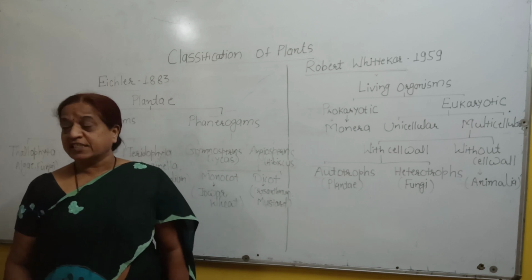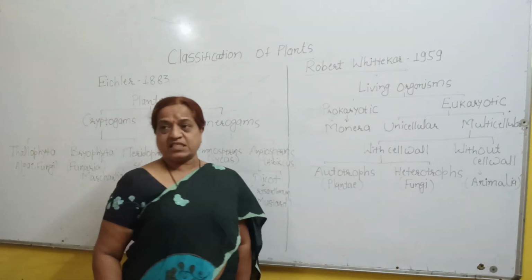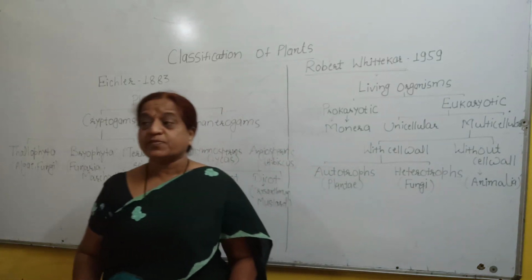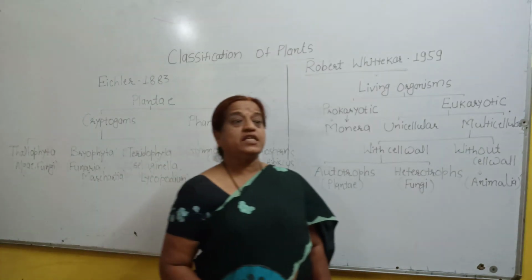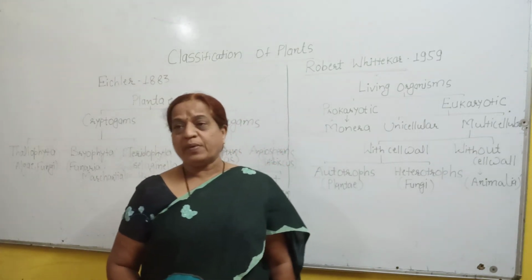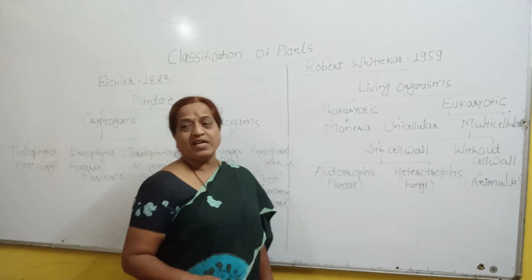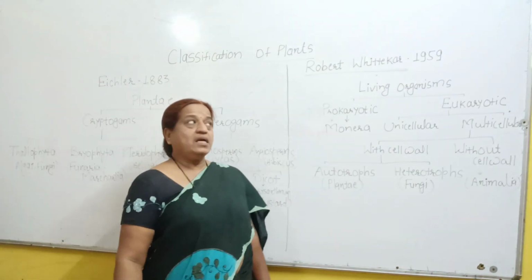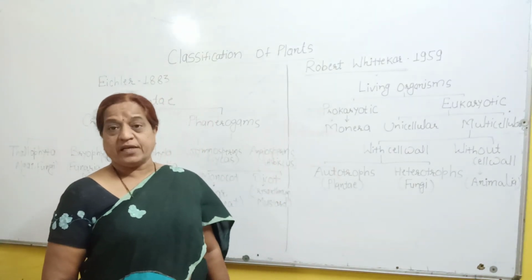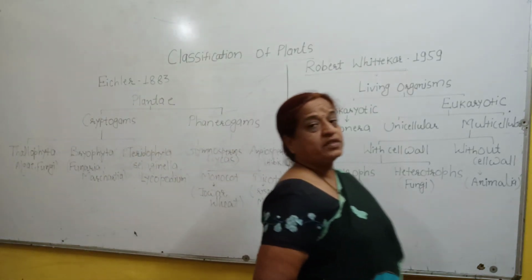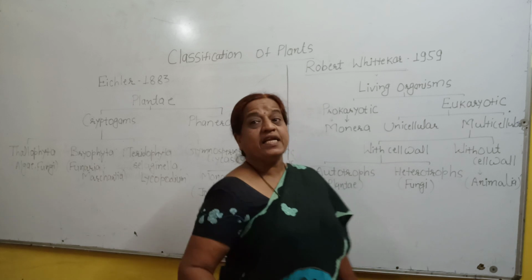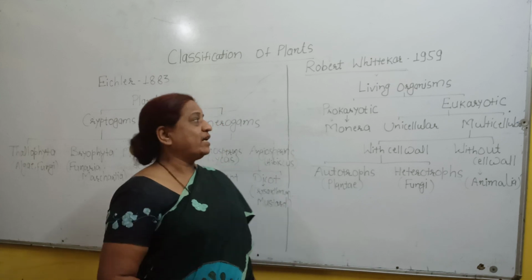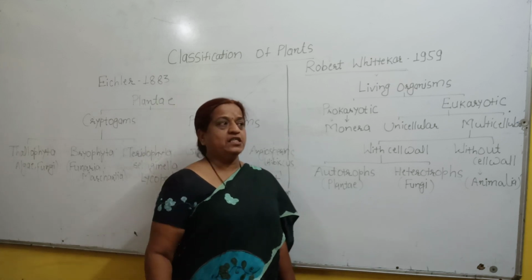Now see, what is the need of classification? You have studied diversity. Diversity means the differences among the living organisms present in the surroundings. For example, a huge number of plants are present in the surroundings, and they show diversity with respect to various factors. For example, size. Few plants are very small in size, or they may be microscopic, for example algae. Few are very large in size, for example the banyan tree. They also show difference with respect to color, because few plants are green in color due to chlorophyll, whereas few plants are non-green.